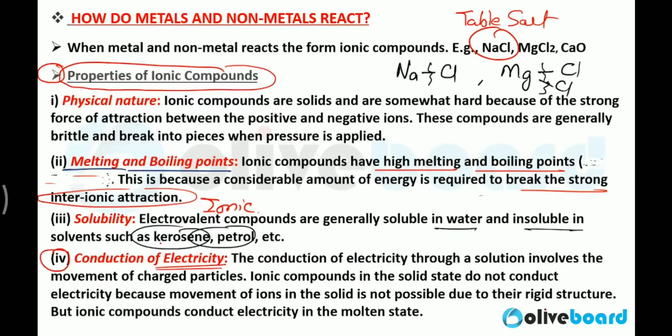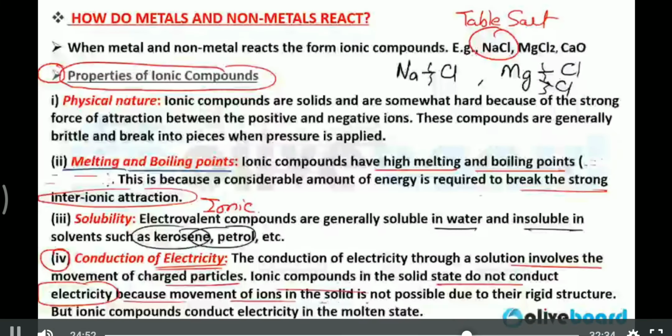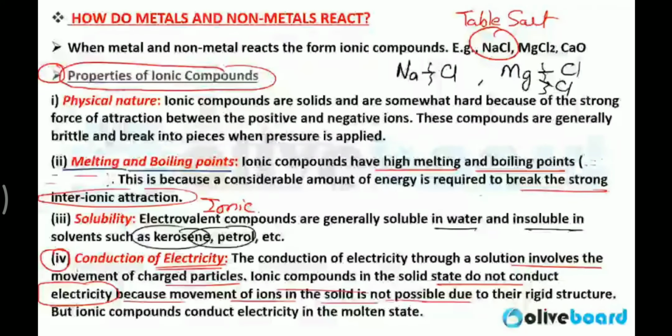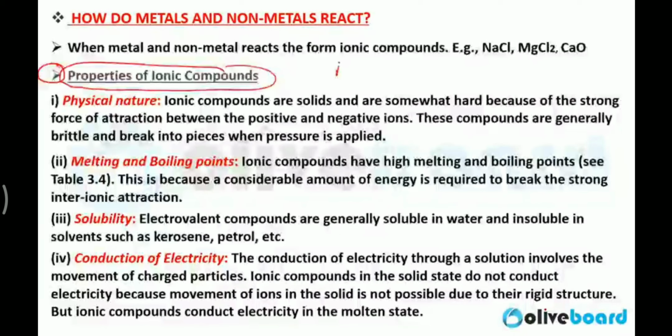Now, the fourth point is conduction of electricity. In solid state, they are poor conductors of electricity. The conduction of electricity through a solution involves the movement of charged particles. Ionic compounds in the solid state do not conduct electricity because movement of ions in a solid is not possible. To conduct electricity, what is the main condition? There should be the movement of ions. If movement of ions is not present in solid state, then how will electricity conduct? So that's why in solid state ionic compounds do not conduct electricity.